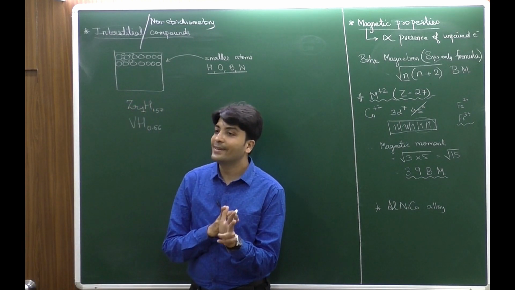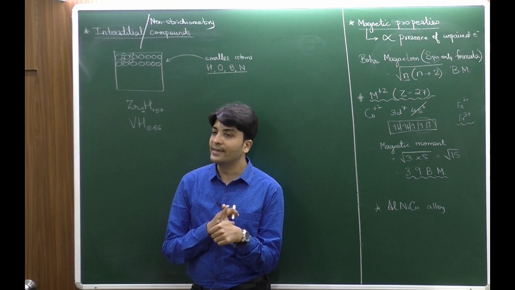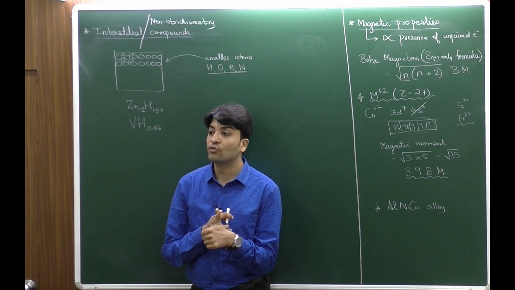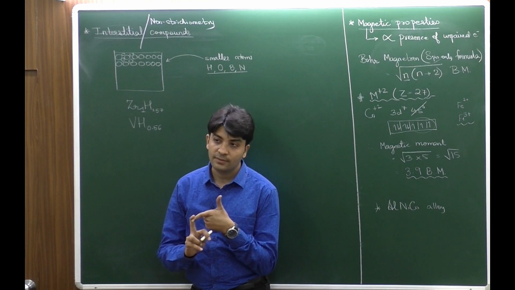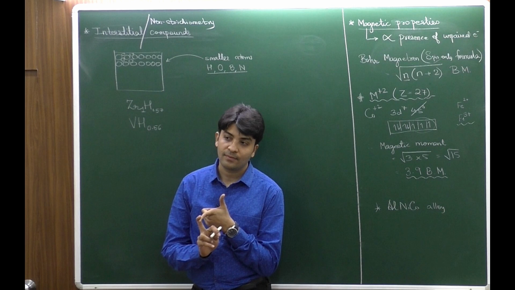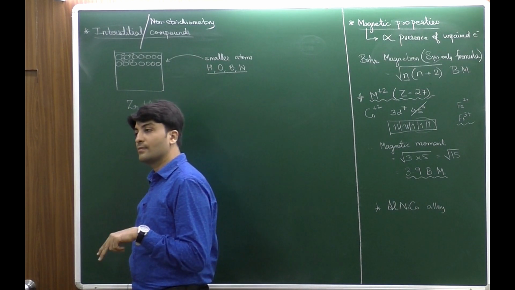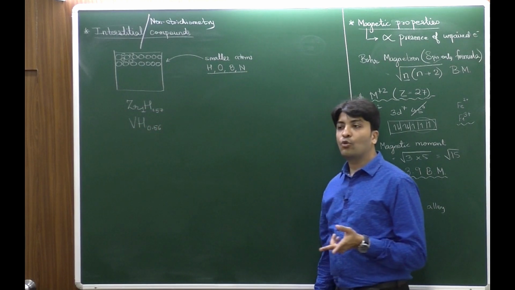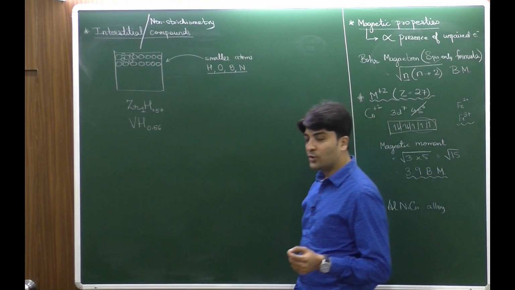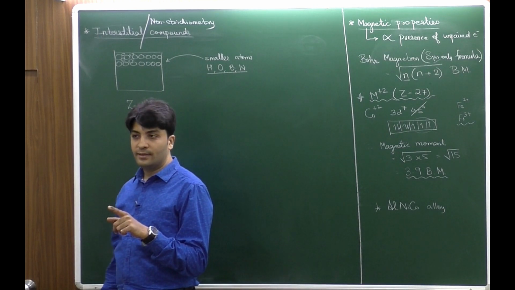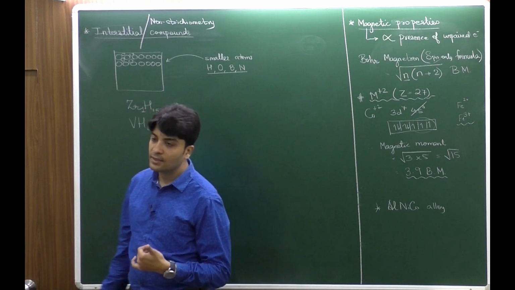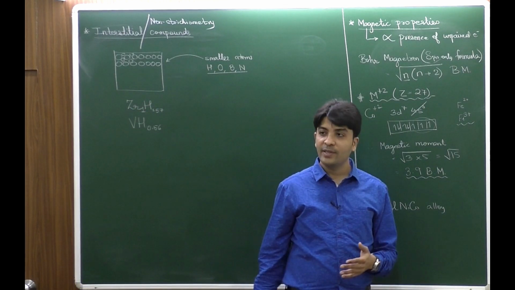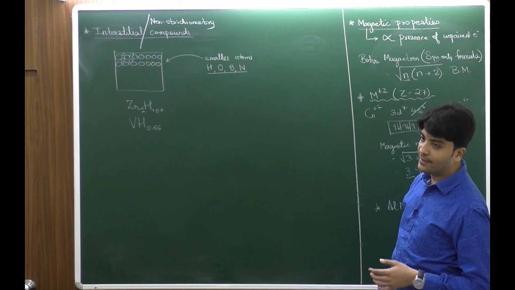S block के जो hydrides होते हैं, they are called saline hydrides because they are salt-like या ionic in nature. ठीक है, the hydrides of P block, उसके अंदर भी 3 टाइप होता है, एक इलेक्ट्रॉन प्रिसाइज, इलेक्ट्रॉन डेफिशिएंट एंड इलेक्ट्रॉन रिच, and that depends on the groups of the p block. उनको covalent hydrides बोलते हैं because the type of the bond is covalent. Electron precise, पहले deficient बाद में rich. Perfect. और डी एंड एफ ब्लॉक जो हाइड्राइड्स बनाते हैं वो आपके नॉन स्टोइकियोमेट्रिक हाइड्राइड्स बोले जाते हैं.